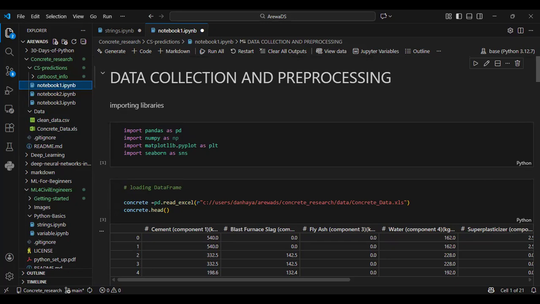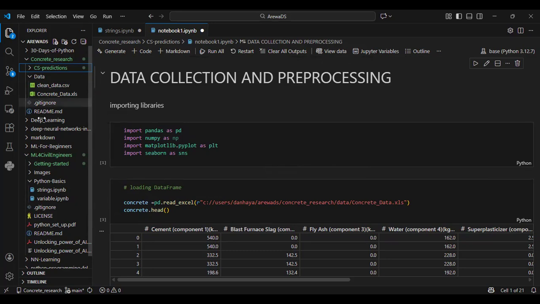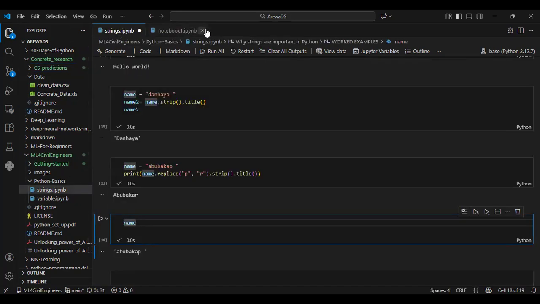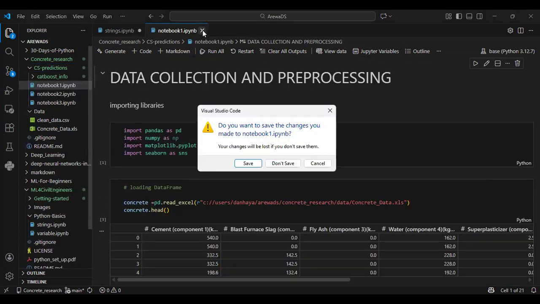But this one is really, really important. You need to understand this because these are the basics that will help you to do this kind of work. So don't think of them as very, very simple. Yes, they are very simple, but take them as important as everything.